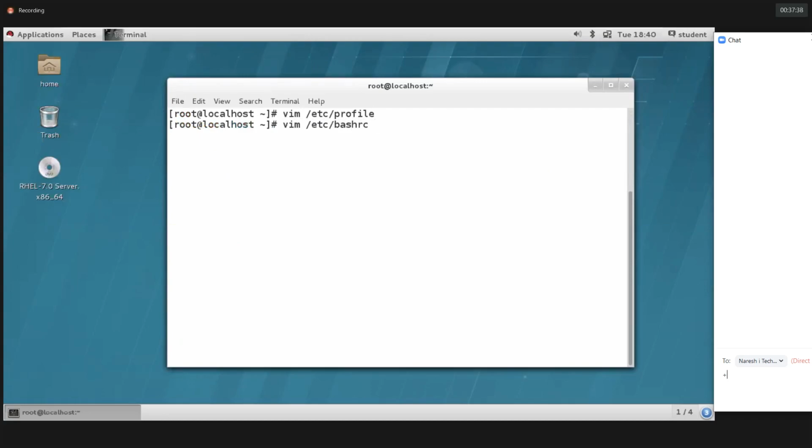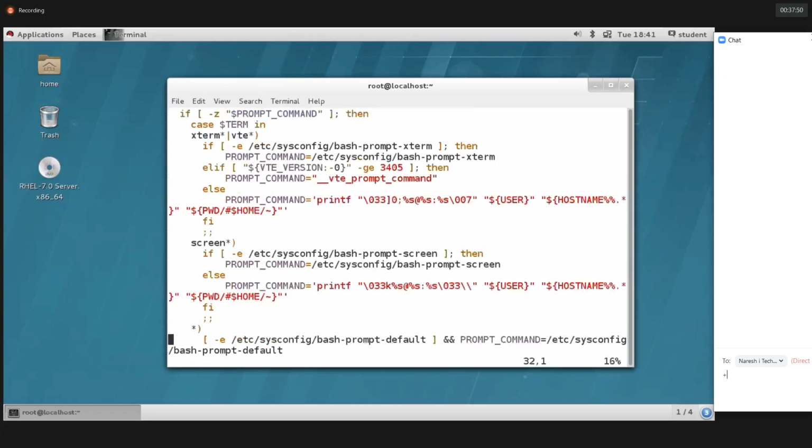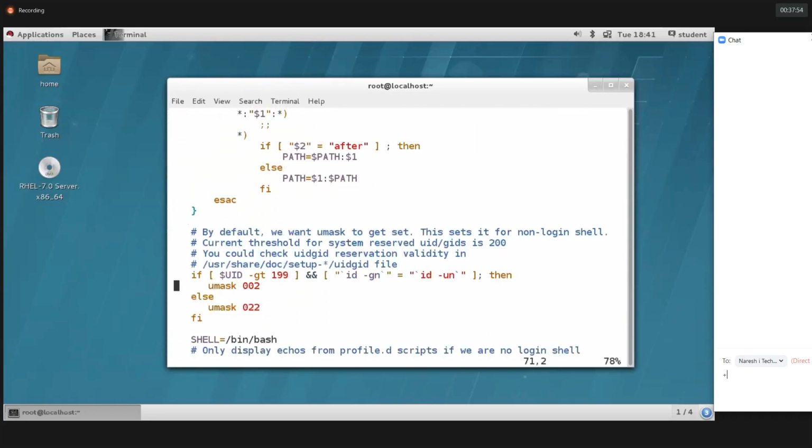Guys, we should edit both of these files. One is /etc/profile, another one is bashrc. Open this bashrc and go a little bit down. So here also we'll have the UMask value. Both files will look similar. See here, this is the UMask value for normal user. This UMask value is for root user. So here also I need to edit. I need to edit both files. Then only can we change the UMask value permanently.